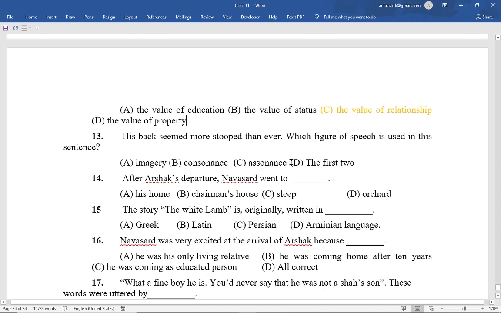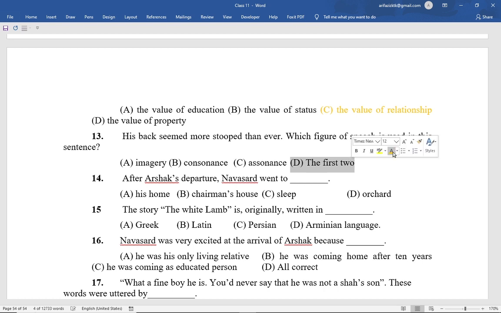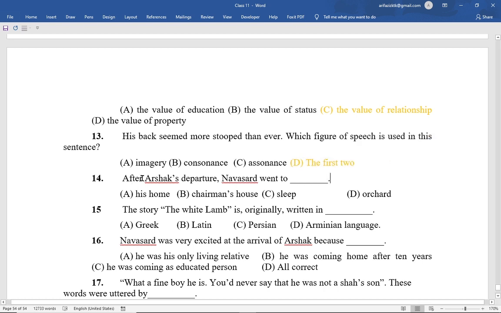Here the correct option is option D, because the first two are correct. Imagery is used in this sentence as well as consonance. So the correct option is option D. These two, imagery and consonance, have been used in this line.